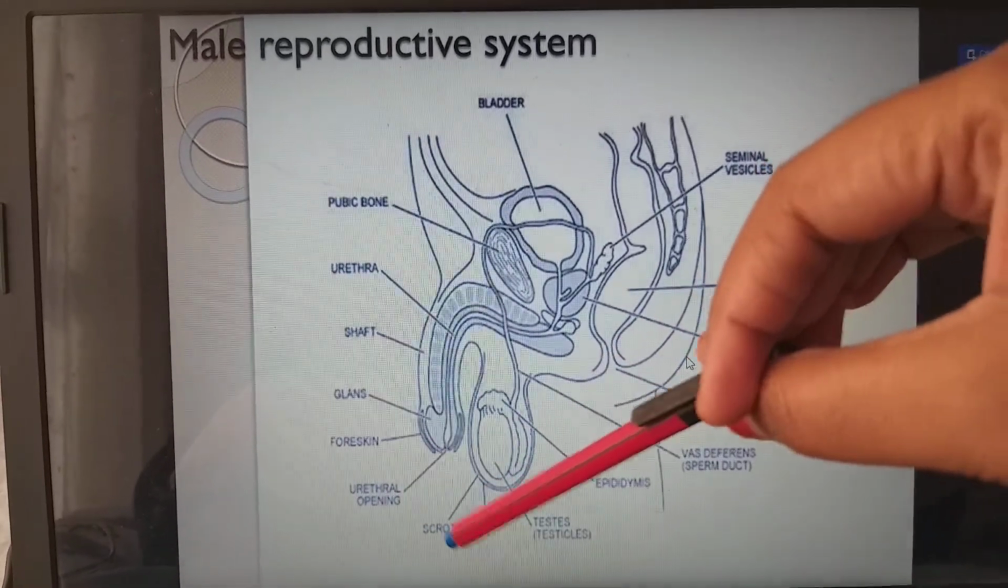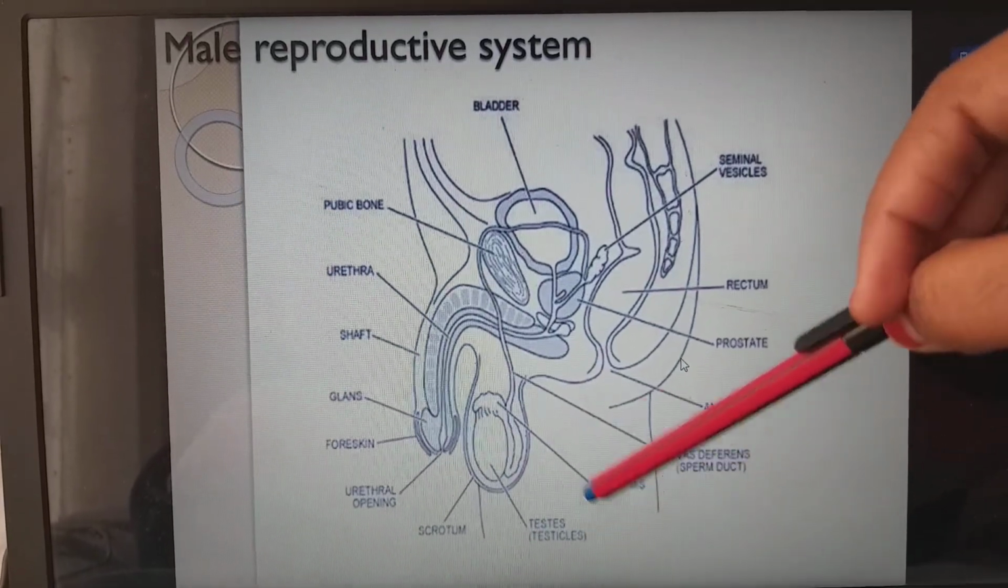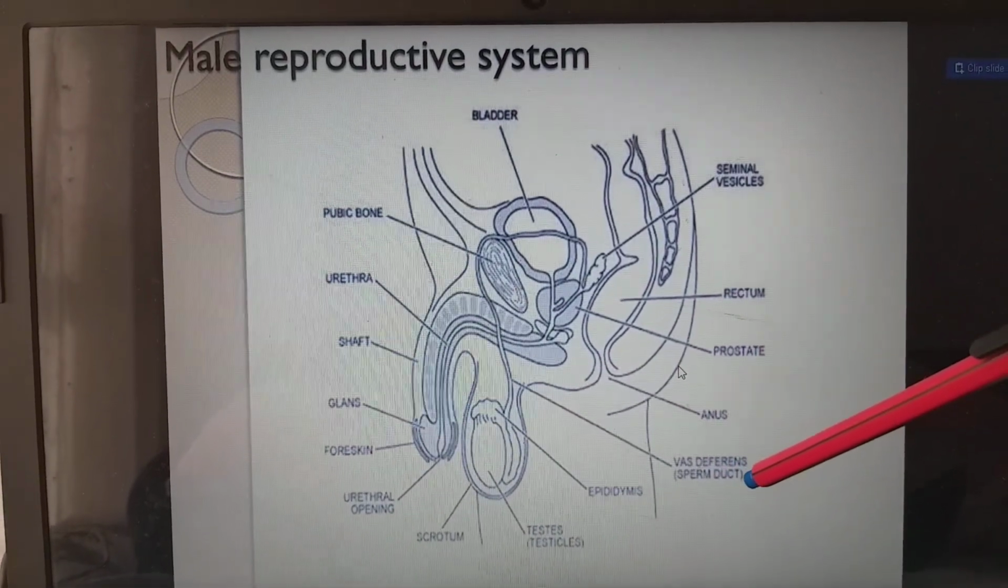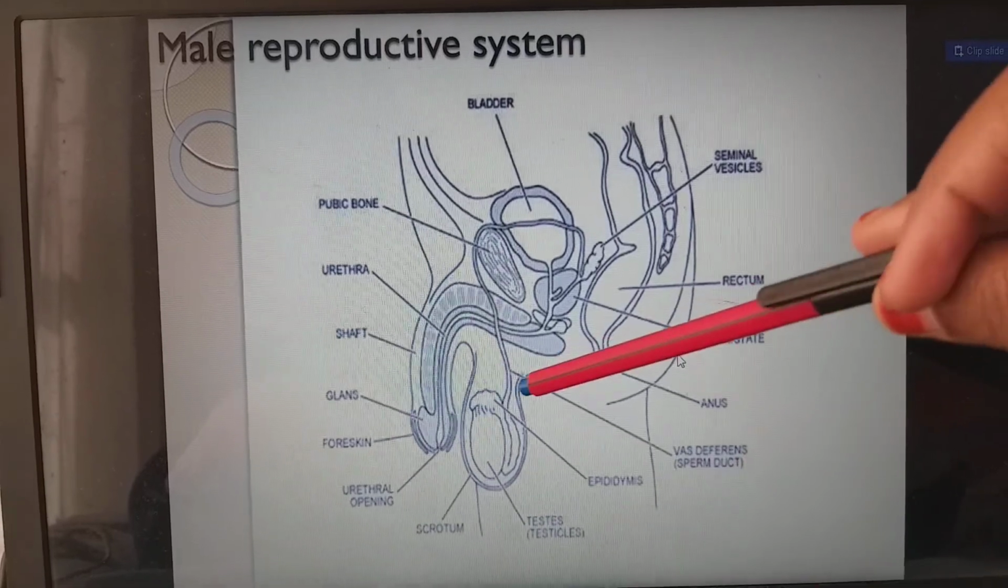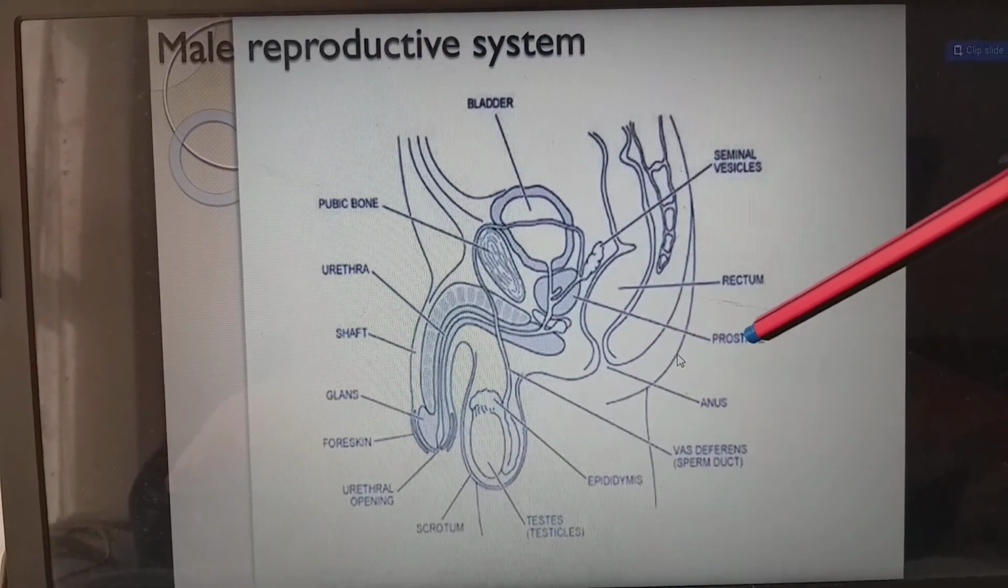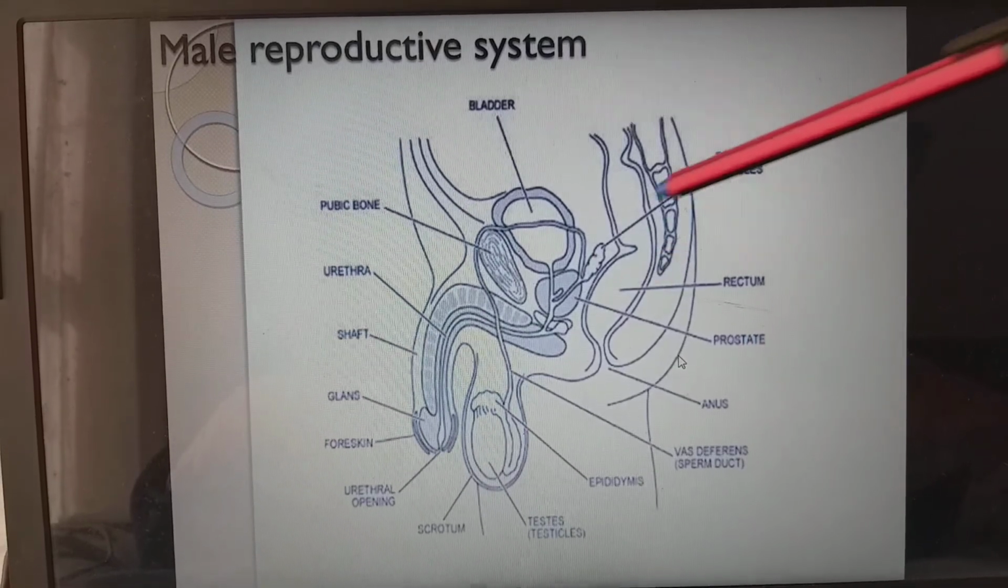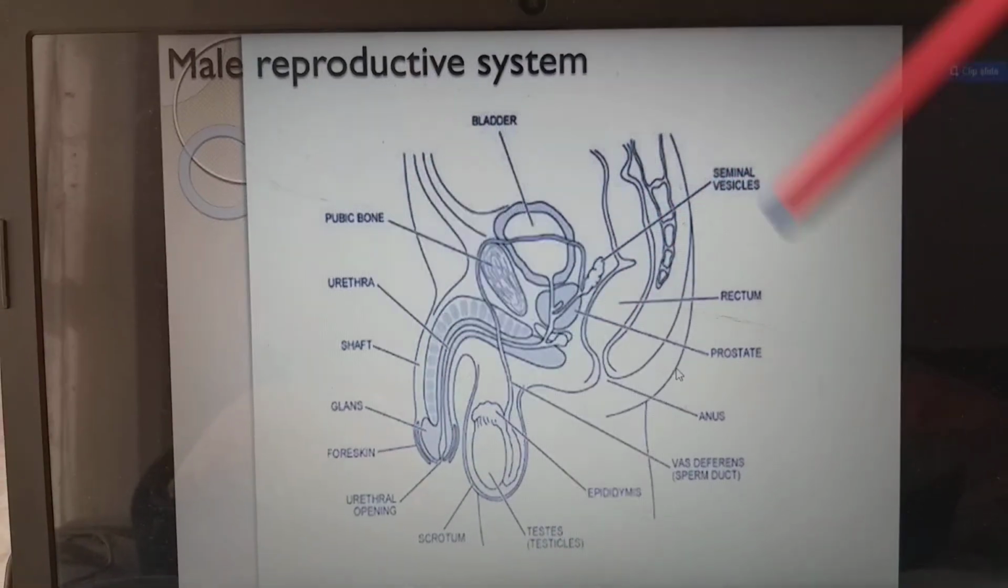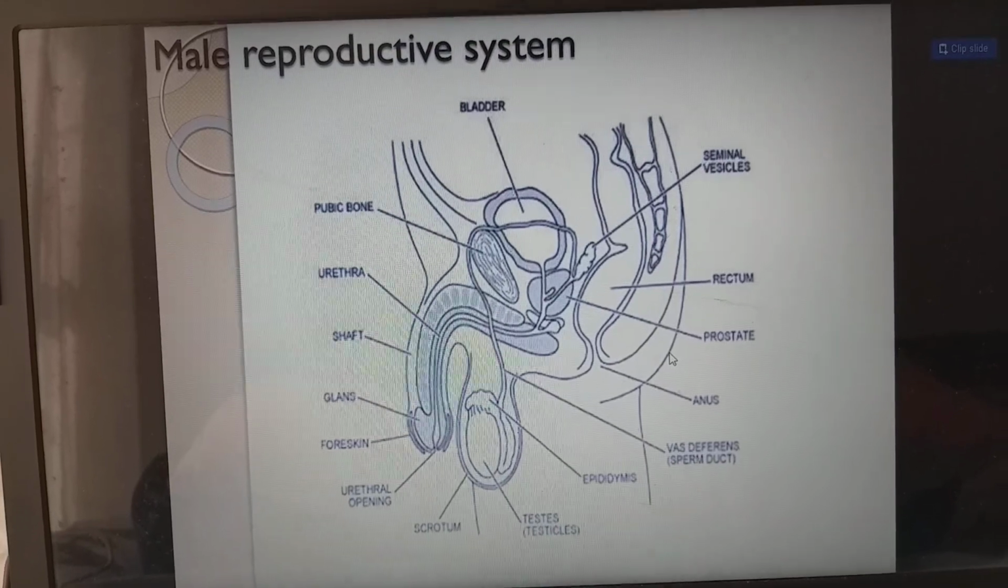So we have already seen the scrotum, testis or testicles, epididymis, and vas deferens, which we also call the sperm duct because the sperms come out through it. And this is the anus, prostate gland and rectum, and seminal vesicle. All these are the parts of the male reproductive system.